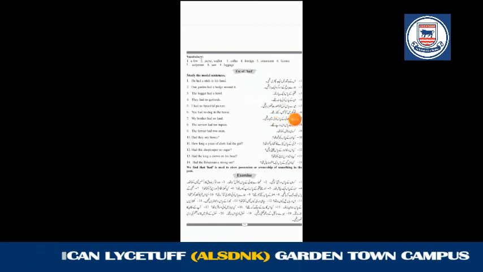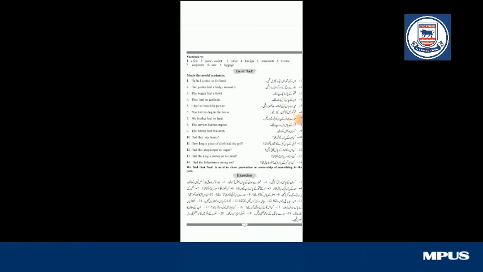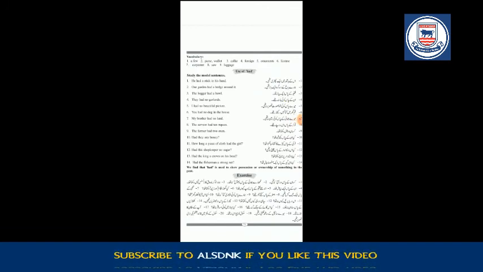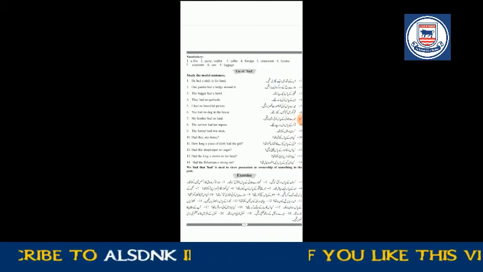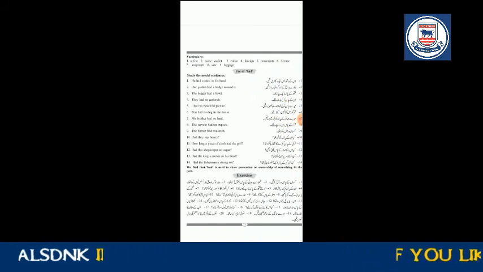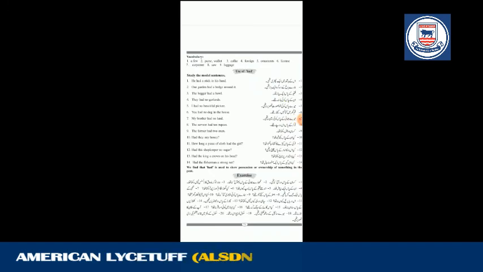Yes students, in these model sentences, we are using had. First of all, I will tell you it is used to show possession, just like has and have. So it is used to show possession or ownership of something, but in the past. In the case of has and have, we talk about the present, but in the case of had, it will be possession and ownership of something in the past. So here is also another exercise.